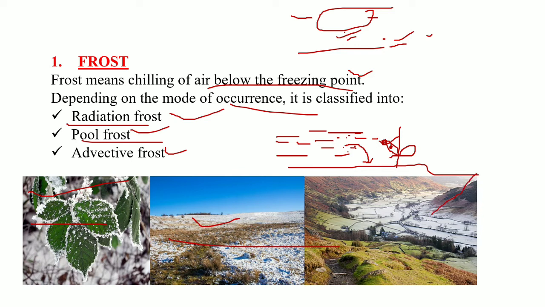What happens in pool frost? Suppose we have a mountain here and a mountain here. The air present on the mountain is cooler as compared to the valleys. This air will be heavier as compared to the air present in the valleys.